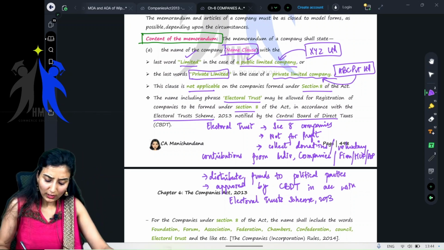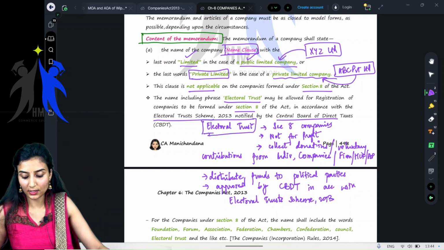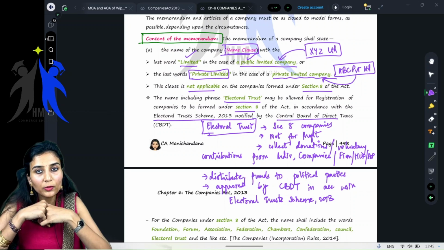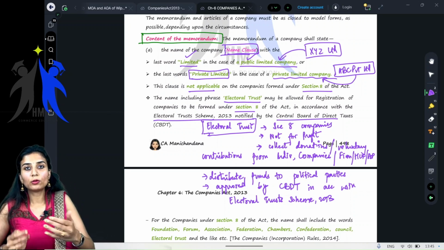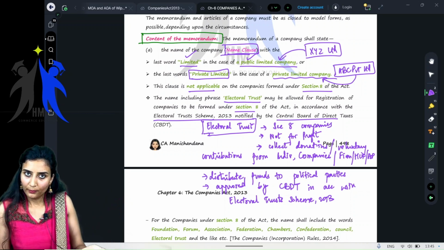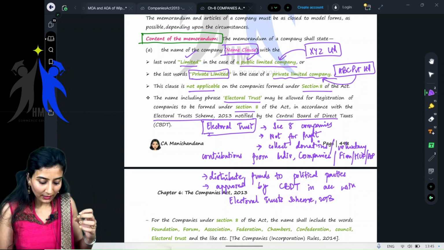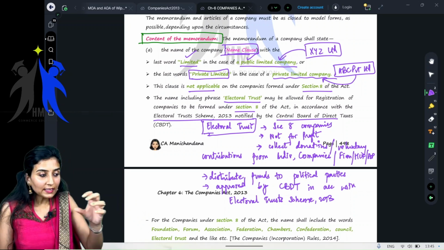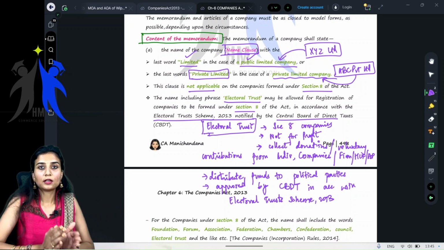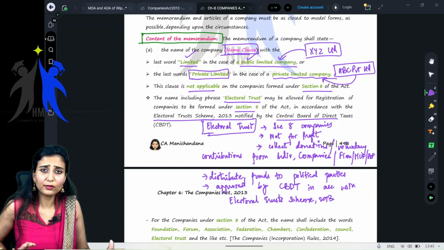Now, what are these? See, children, these electoral trusts are usually not for profit organizations. They collect donations or voluntary contributions from individuals. Say, for example, I want to contribute to a political party. Let's not take names, but I want to give contributions to XYZ party. I can do so by giving it to the electoral trust. These electoral trusts further distribute these contributions to XYZ political party or ABC political party. Getting it, everyone?